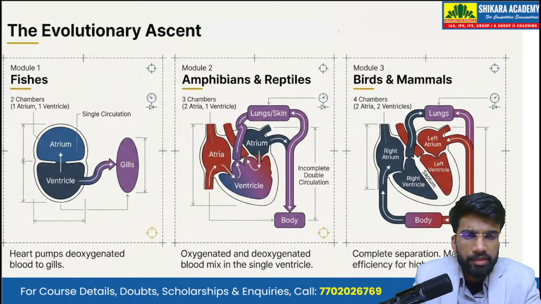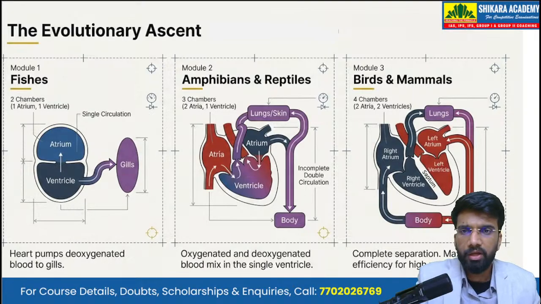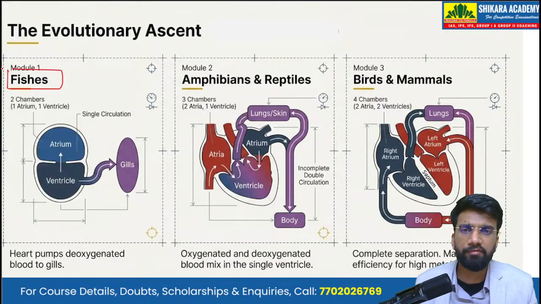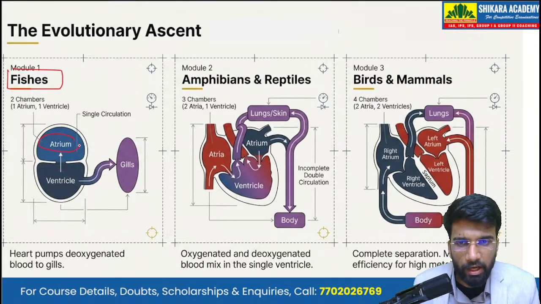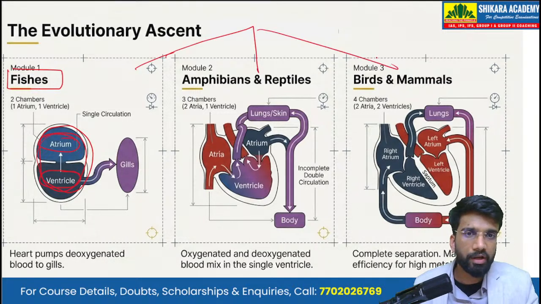Now, based on the structure of the heart, we have three different types of hearts, that is the two-chambered heart, the three-chambered heart, and the four-chambered heart, depending on the number of chambers in the heart. In lower vertebrates, for example in fishes, we have a two-chambered heart. The upper chamber is known as the atrium, the lower chamber is known as the ventricle. So this is a proper heart, and the blood vessels are also there. All three types are a part of the closed circulatory system.